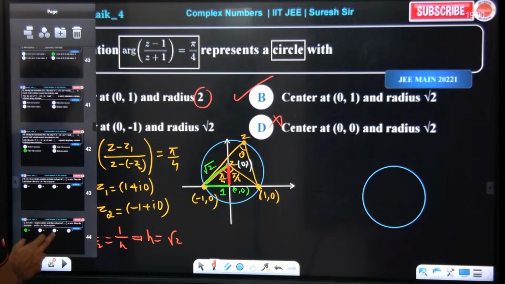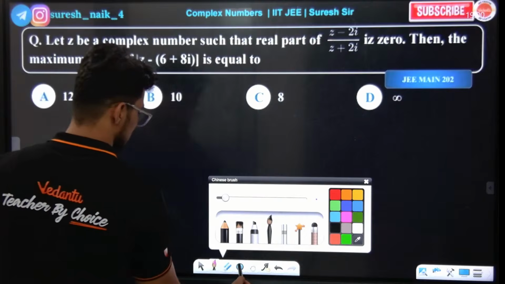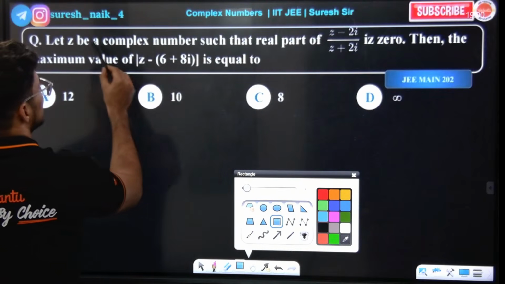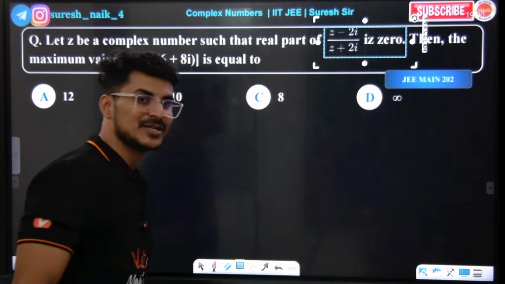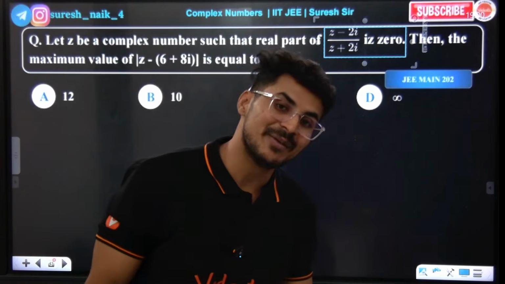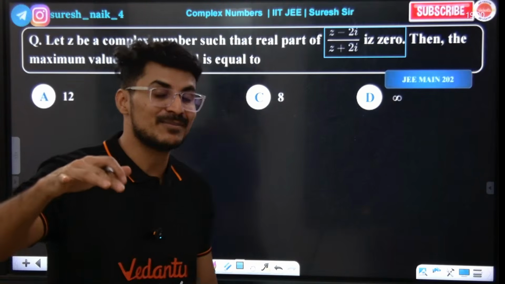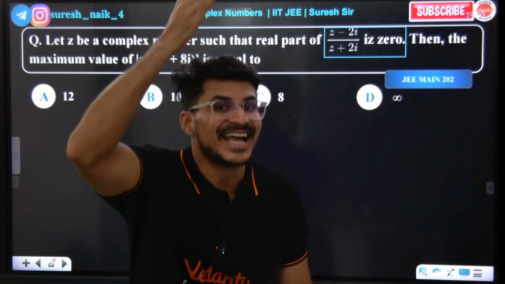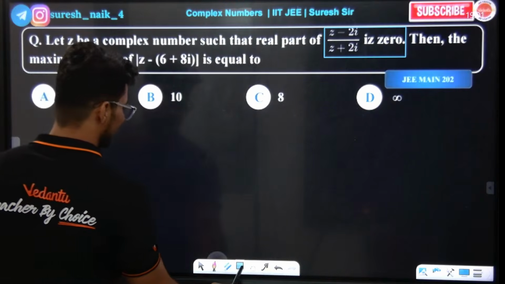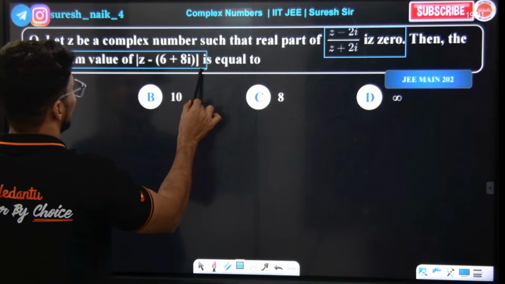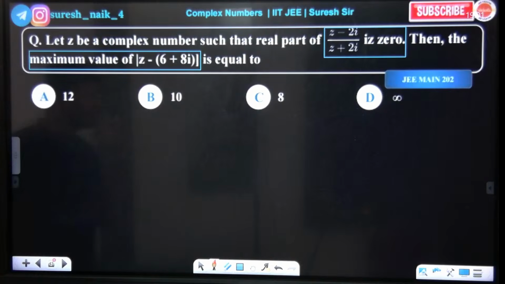It is a super question. Let z be a complex number such that the real part of this is 0. Real part 0 means what? It is purely imaginary, and the argument of a purely imaginary complex number is 90. Then the maximum value of this expression is what we need to find.